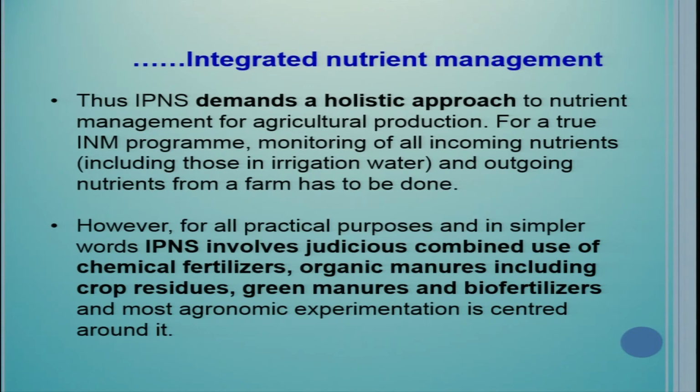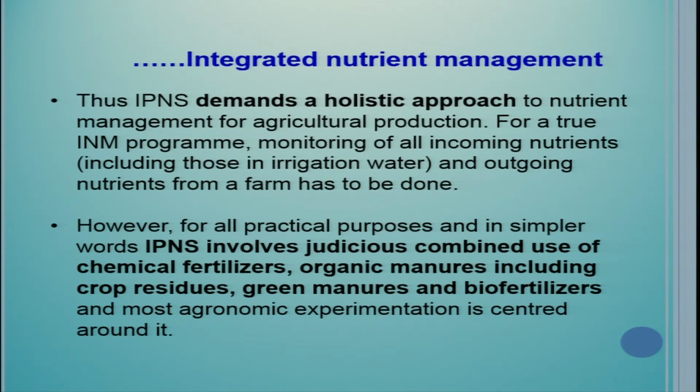For a true INM program, monitoring of all incoming nutrients, including those in irrigation water, and outgoing nutrients from a farm has to be done. That means nutrient budgeting, if possible, should be done so that one can save nutrients and use this knowledge. Sometimes if you use nutrients in excess of the required amounts, it will not be good from the point of view of income. The investment will increase and income will decrease.